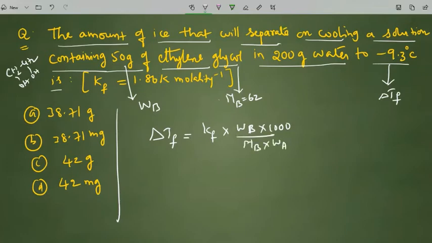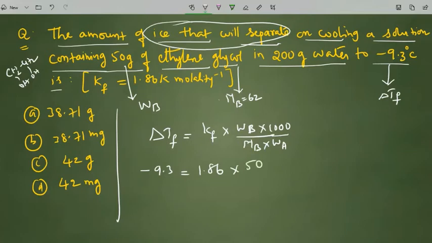Because the question they are asking is the amount of ice that will separate out, and actually ice is coming from the 200 grams of water, that's why we are not directly taking 200 grams as WA in this first calculation. So except WA we will substitute all the other values. Delta Tf is minus 9.3, Kf is 1.86, into WB we have 50, into 1000, divided by the molecular weight of ethylene glycol, 62, into WA.